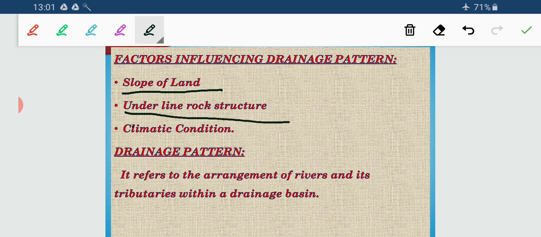Underlying rock structure: somewhere it is hard rock, somewhere it is soft rock. Where it is hard rock, it is very difficult for running water to erode, and where it is soft, it is able to erode quickly. So due to the underlying rock structure, the movement of the river water varies, and thus it develops different types of drainage pattern. And number 3 is the climatic condition.